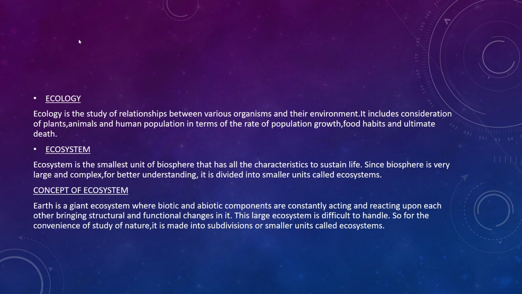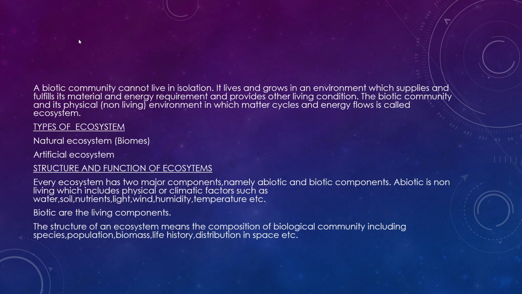Earth is a giant ecosystem where the biotic components, that is the living things, and the abiotic components, the non-living things, are constantly acting and reacting upon each other, bringing structural and functional changes in it. This large ecosystem is very difficult to handle, so we divide it into smaller units called ecosystems for the convenience of our study.